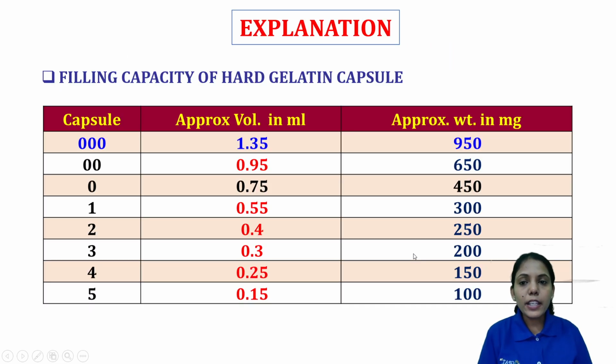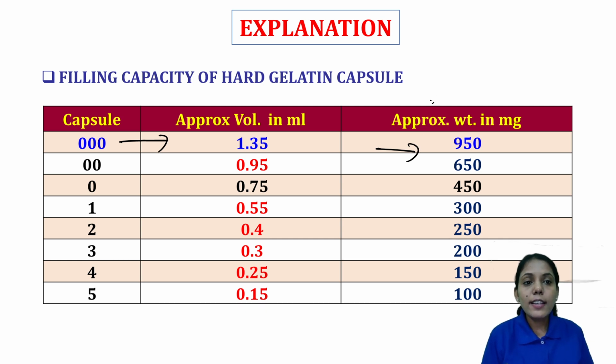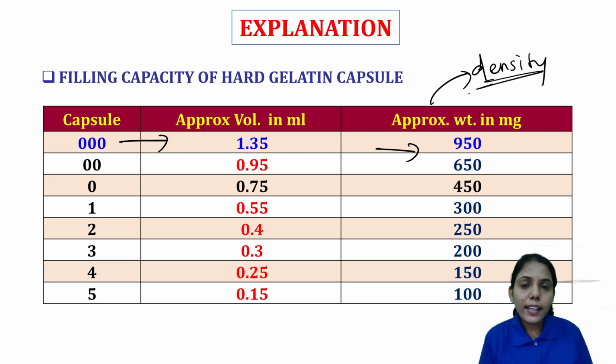Then the next MCQ. Okay, the explanation is given here. For 000, the approximate volume is 1.35 ml, and the approximate weight depends upon the density of the material. But considering that it is 1 gram per cc, it is 950 mg.